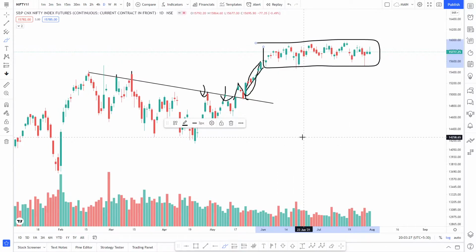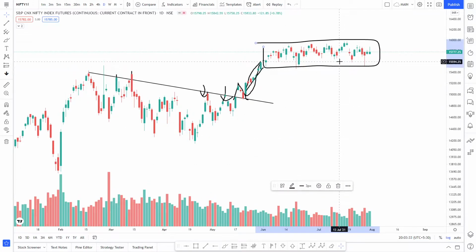So this is not a good sign or a good case for a bullish up move. What we should expect here is that we can probably come down once, because usually we don't get such a long period of sideways movement after a breakout.